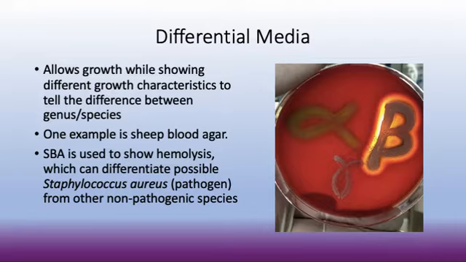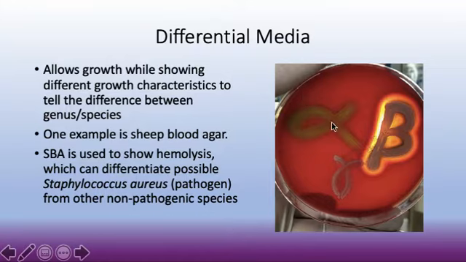The next one is a differential media. Now this will allow growth. Okay, so it's letting everybody grow that wants to. Not fastidious bacteria, remember, because that requires enriched. But just your general run-of-the-mill everyday bacteria will grow on this media, differential media. For example, sheep blood agar, but it allows growth while showing different growth characteristics to tell the difference between genus and species. And so, like I said, sheep blood agar is one of these.